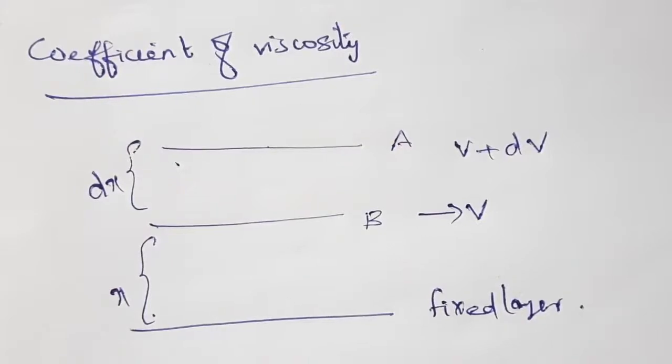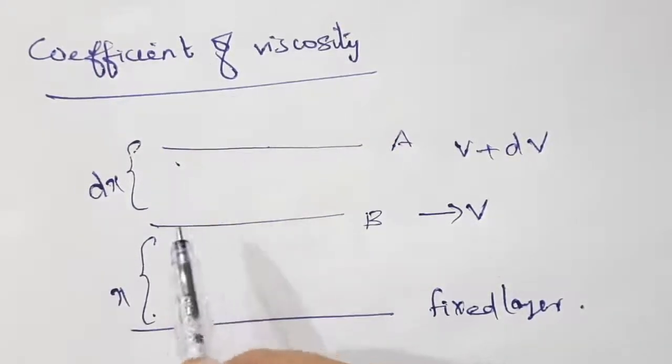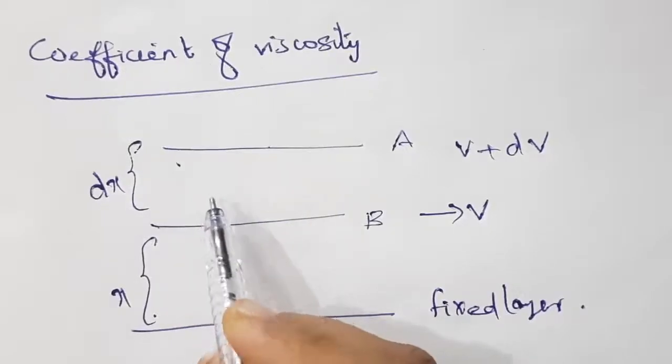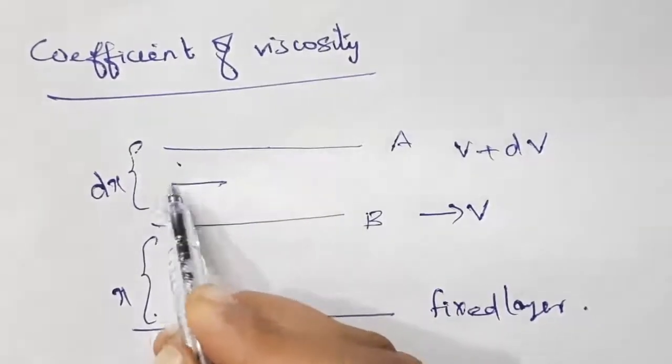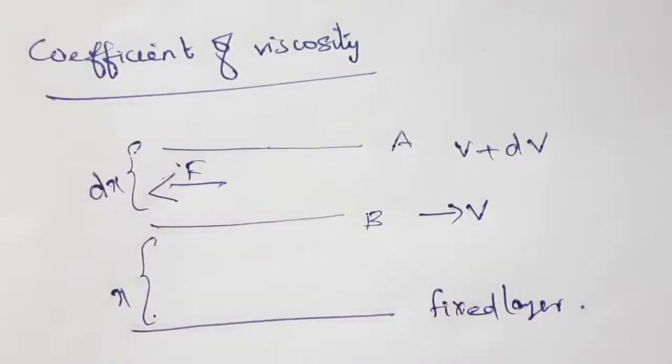Now, there is a viscous force acting between these two layers. The viscous force direction will be in this direction. So we can say the force F acts tangentially between the two layers.